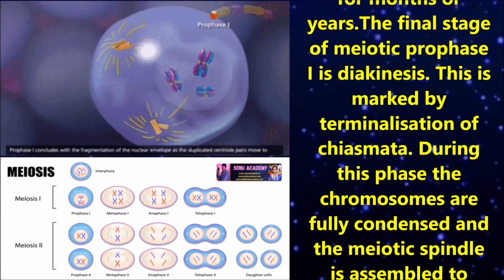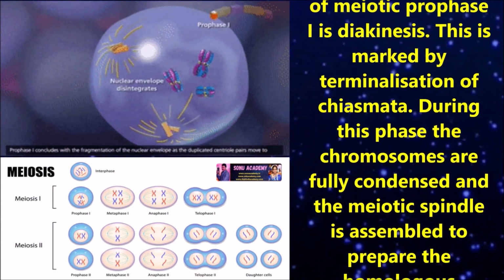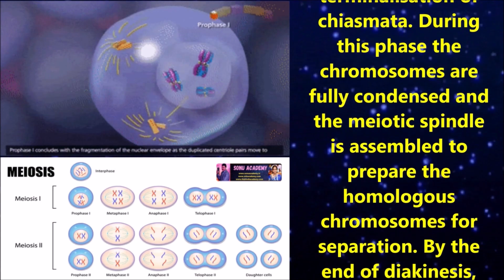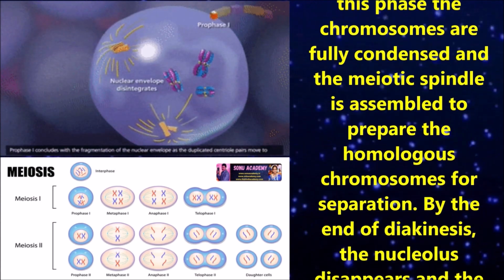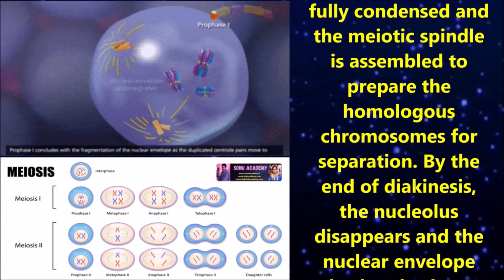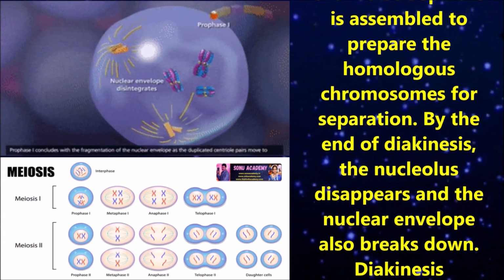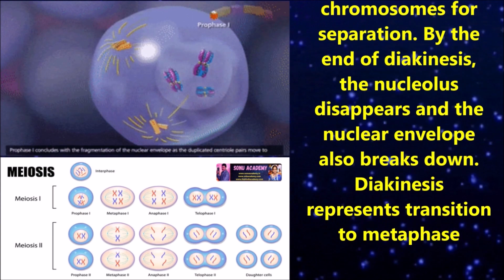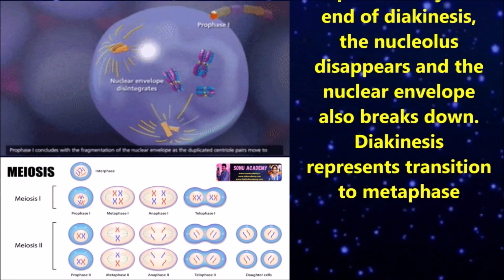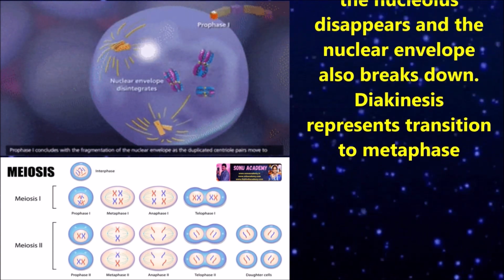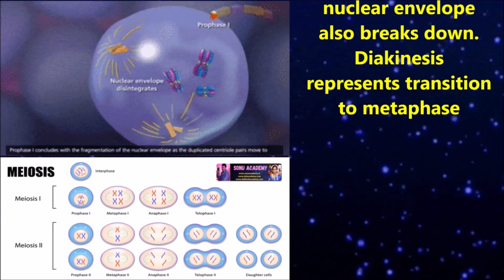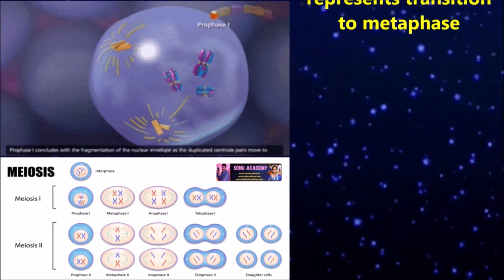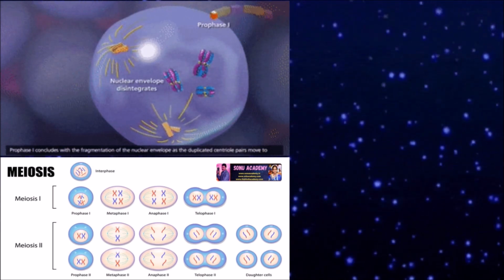The final stage of meiotic prophase 1 is diakinesis. This is marked by terminalization of chiasmata. During this stage, the chromosomes are fully condensed and the meiotic spindle is assembled to prepare the homologous chromosomes for separation. By the end of diakinesis, the nucleolus disappears and the nuclear envelope also breaks down. Diakinesis represents transition to metaphase.